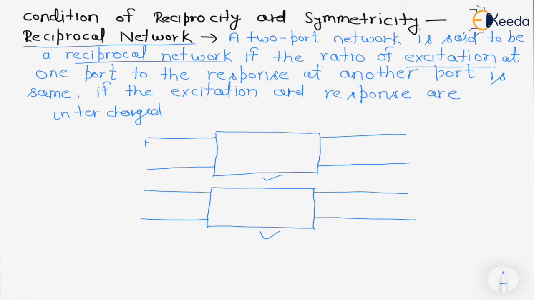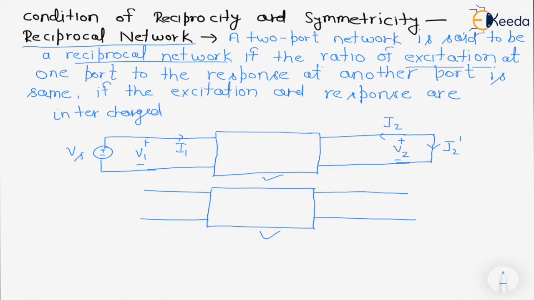This will be plus minus V1 I1, and this will be plus minus V2 I2. Let us assume I am applying the excitation at port 1, that is a voltage source Vs, and we are short circuiting the second port, and the current is I2 dash.